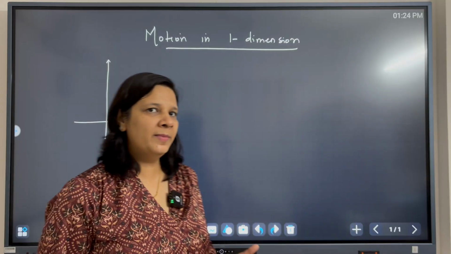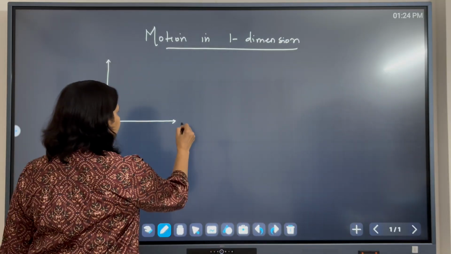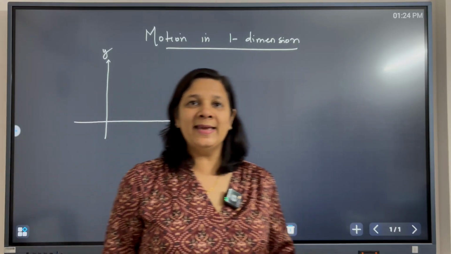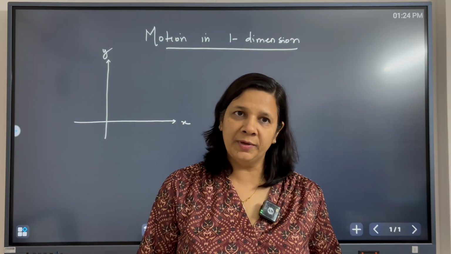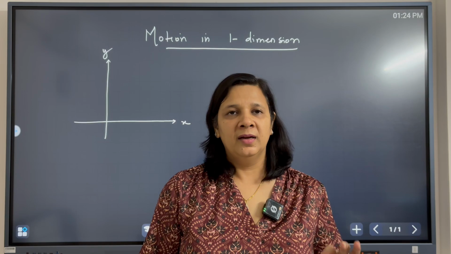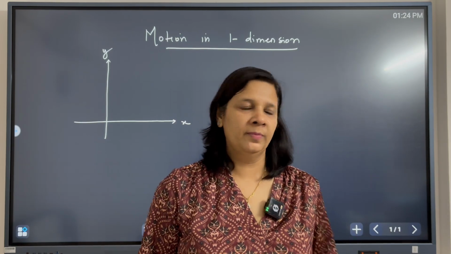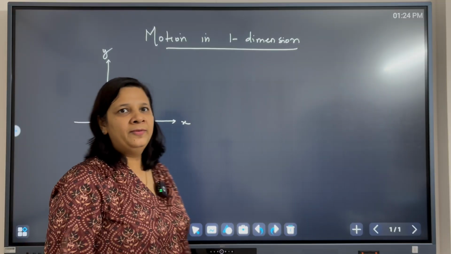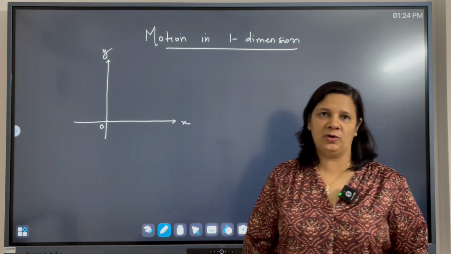That is why we call them rectangular coordinate system. And the point where all these three axes meet is what is called the reference point or the origin. Now with respect to this origin, we can specify the position of an object.